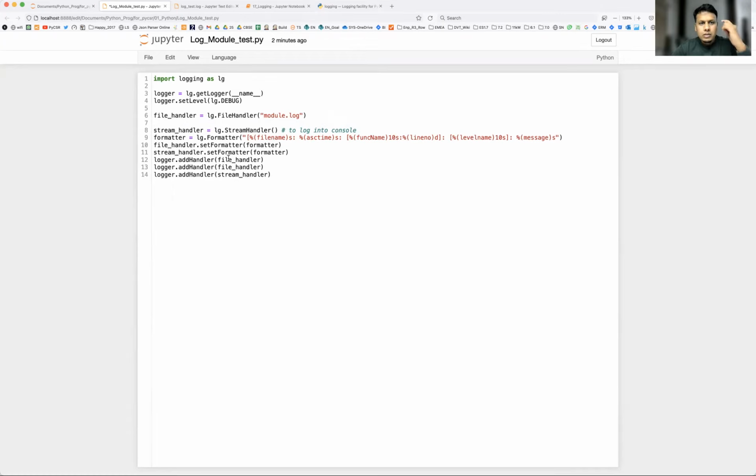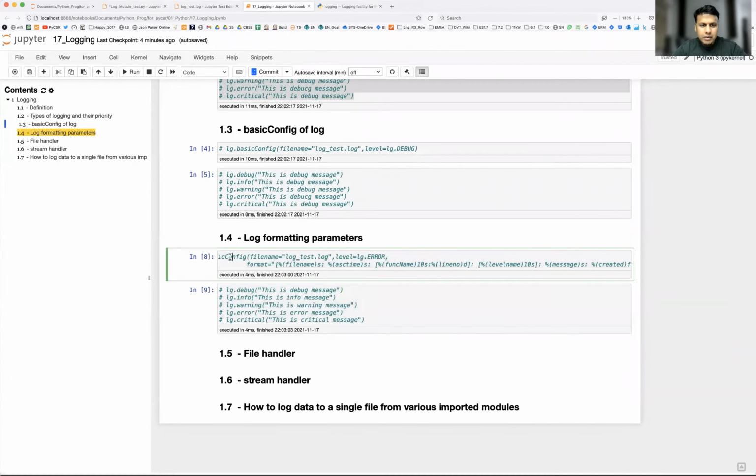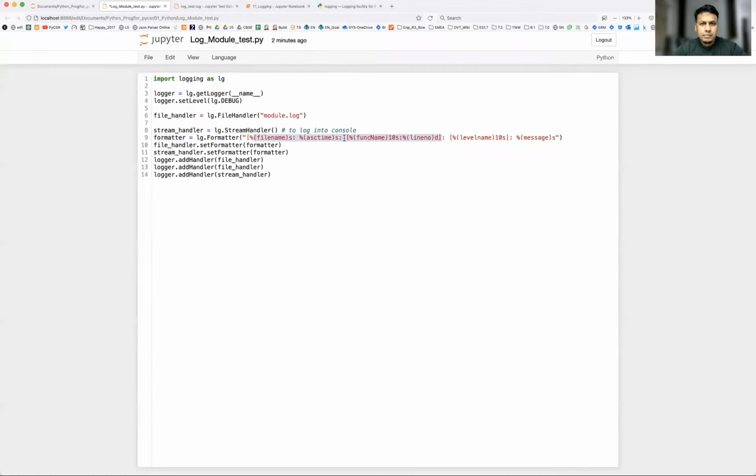After that we have the formatter. Using this formatter variable, you can create one global formatter and call it wherever you want, for whichever log file or stream handler you'd like to format. Just store it in a variable or object. This is the same thing I've used here also, if you see my code. Instead of writing it under basic config, I'm just writing it in the handler. Once the handler is done, use file handler dot set formatter, call this object, and stream handler dot set formatter, using the same object. I'll show all those things without this first so that you can understand what is happening.